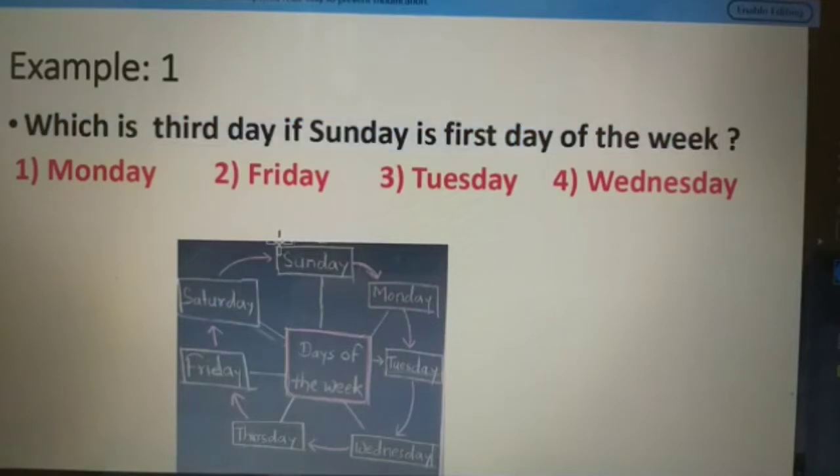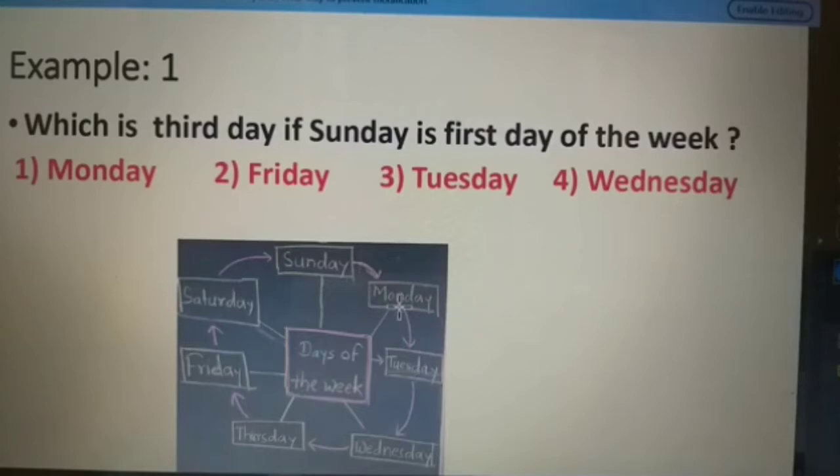Here in diagram we can see that Sunday is first day. Let's count from Sunday. Sunday is first day. Second day is Monday, and third day is Tuesday. That means here we have answer of this question is Tuesday. Tuesday is the third day if Sunday is first day of the week.